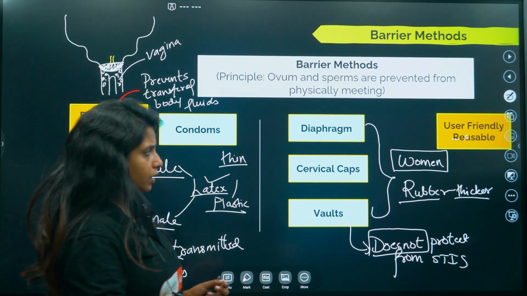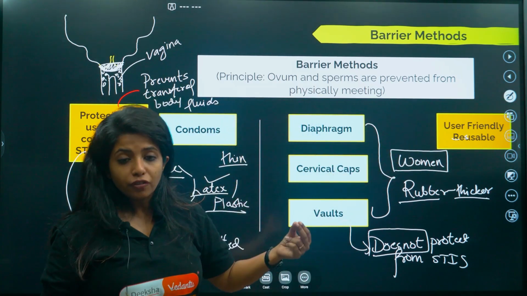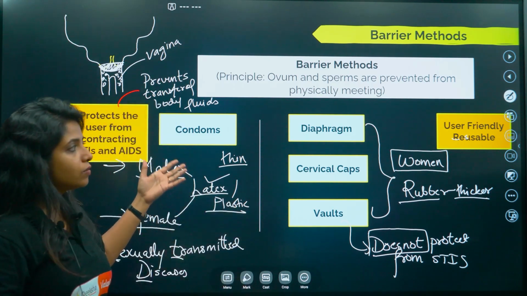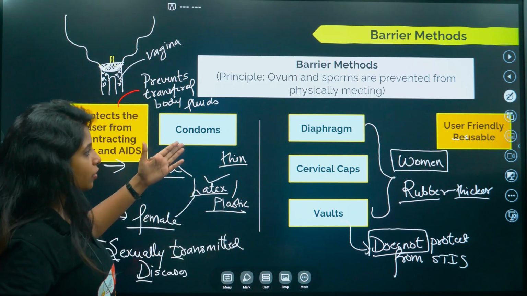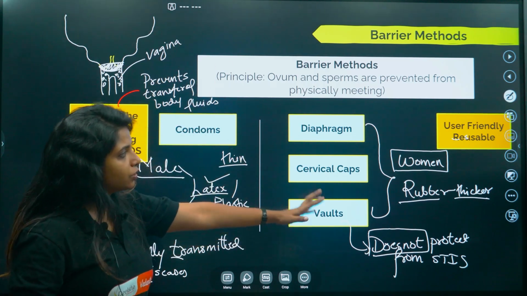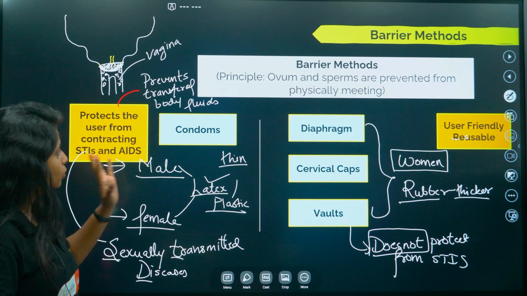So the good thing about diaphragm, cervical caps and vault is that it is user friendly and it is reusable. You can wash it and you can use it again. Condoms are also user friendly, but you cannot reuse them again. So that is one thing. These set of things that you see are reusable, and condoms are not reusable. Okay, but they are user friendly for sure.